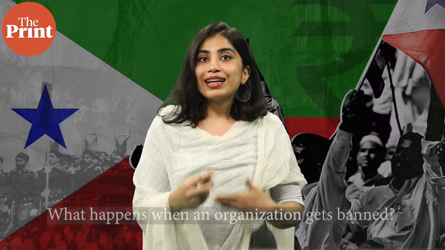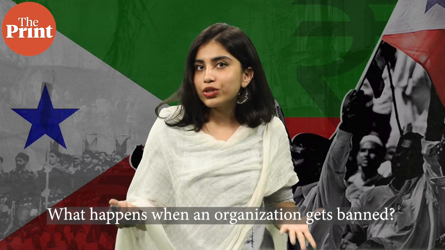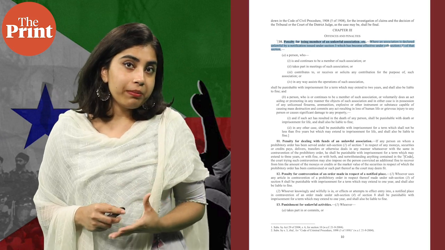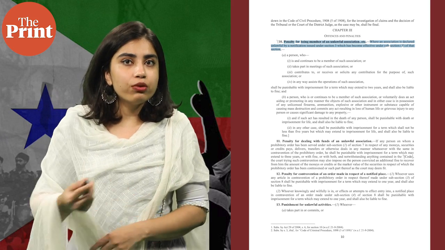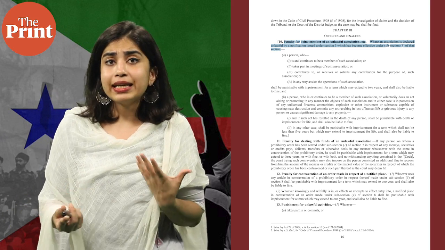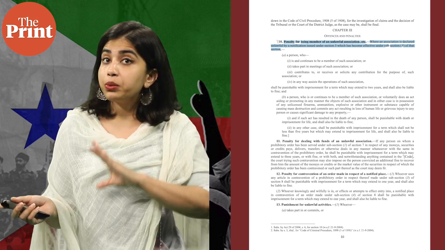Now, what exactly happens once an organization gets banned? What happens to the organization and what will happen to PFI and its members now? The law, that is UAPA, is actually extremely strict, and declaring an organization a terrorist organization or banning it for being an unlawful association has really very serious consequences. So, for example, Section 10 of the UAPA makes it a crime to be a member of a banned organization. That is, you cannot continue to be a member of a banned organization, and it can land you in jail for anywhere between 2 years to a life term.